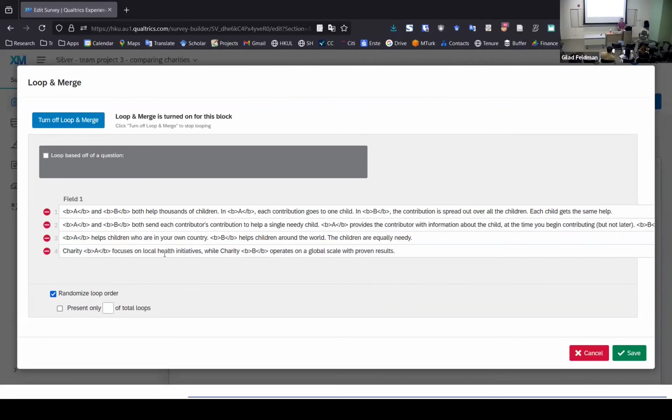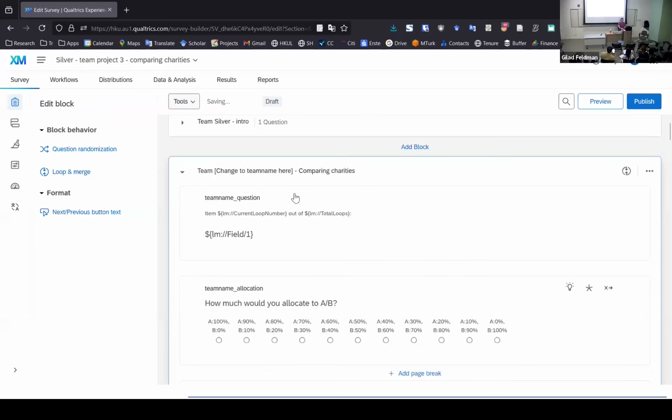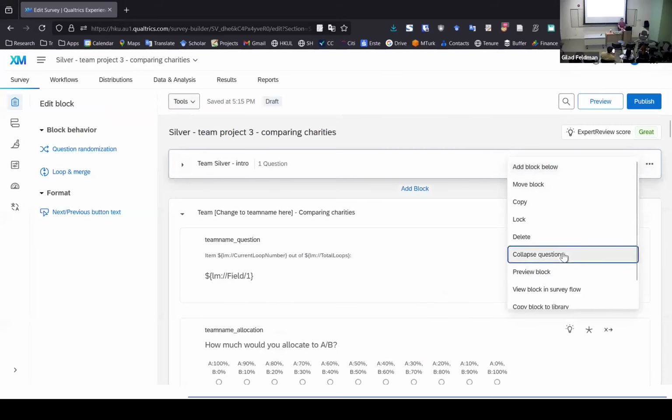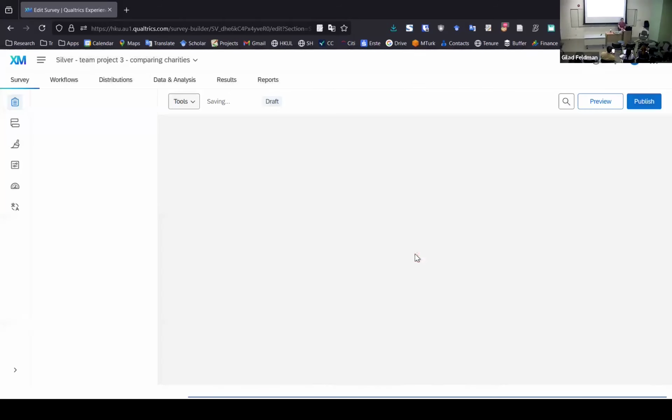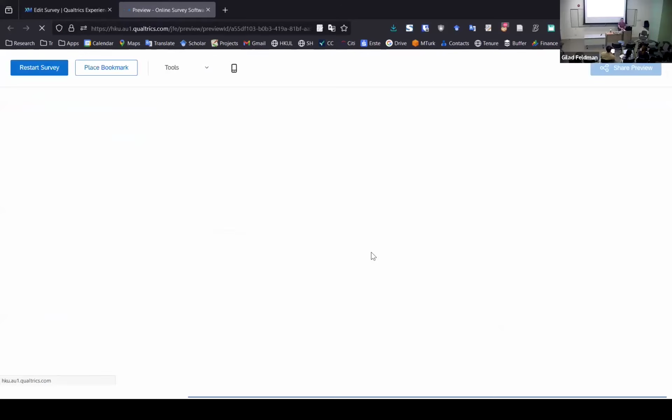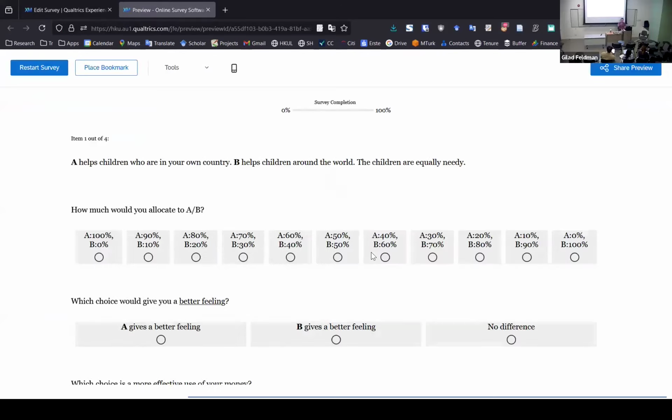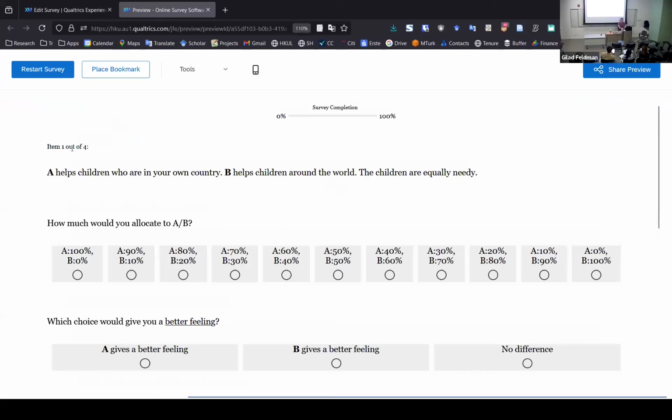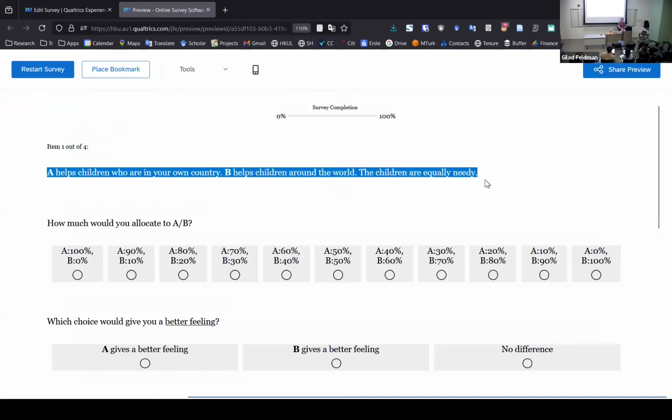Okay, once this is done, we can press save. Let's say, for example, I just want to remove this block just for the ease. So I'm going to delete that one. And I'm going to preview this in order to see what came up at the end. What it will do is display in random order any of these 4 vignettes. You see that it replaced item LM out of LM with item 1 out of 4. So this is the loop and merge. And then it puts in one of the vignettes.